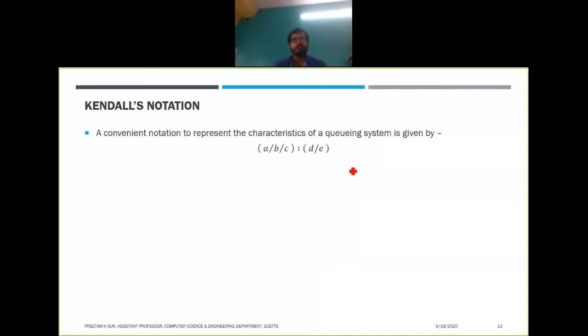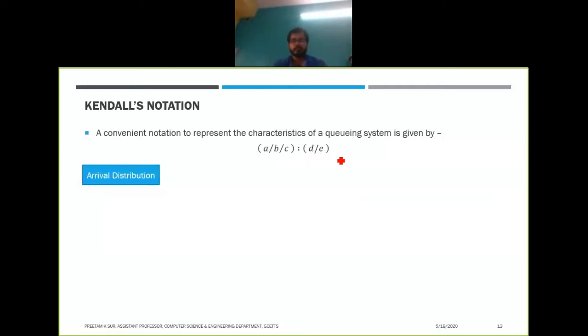The first 3 terms, a, b, c, were derived by Kendall, and d, e, f were derived by another person called Lee. Both of them together are called the Kendall-Lee notation. But in many books you will find that only 5 symbols are given, and in your syllabus also these 5 notations are mentioned, so I am following that only. So the notation has 5 parameters, and each of them represents a different aspect of the queuing model.